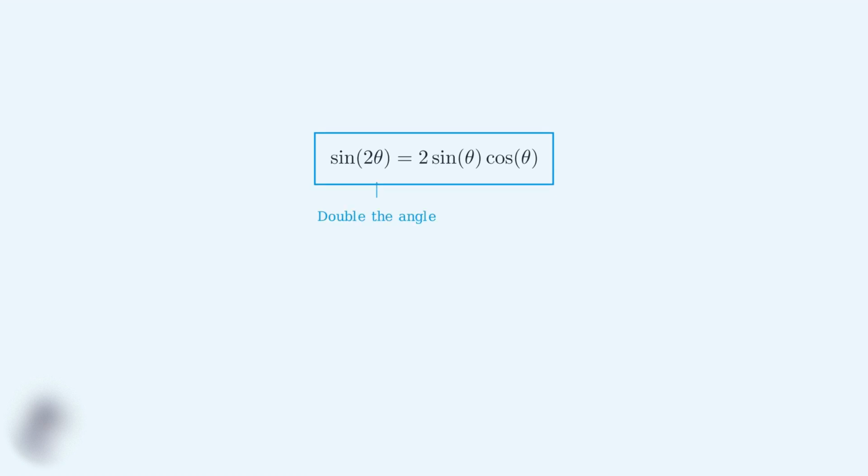On the left side we have sine of 2 theta. That's the sine of double the angle. On the right side, we express this using the sine and cosine of the original angle theta.